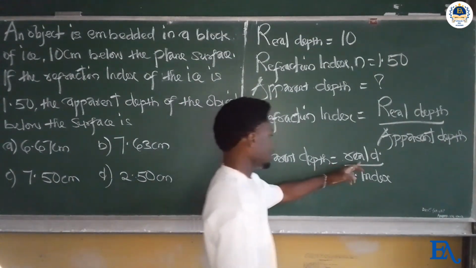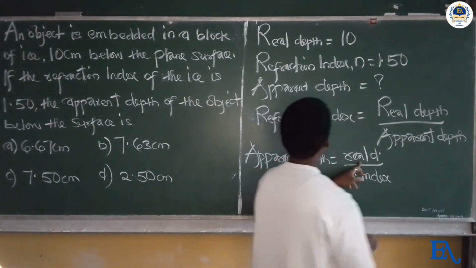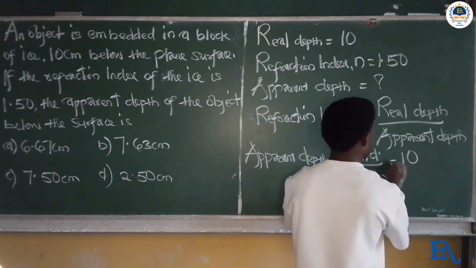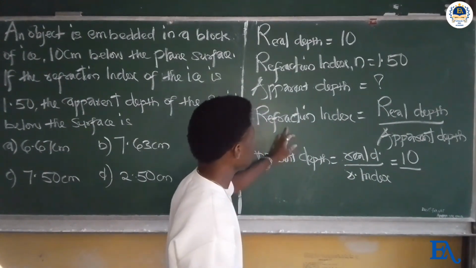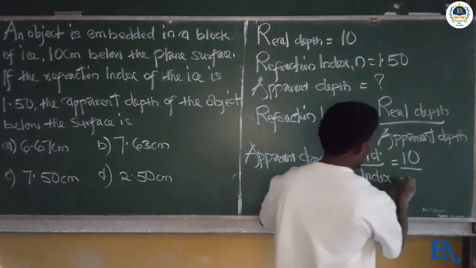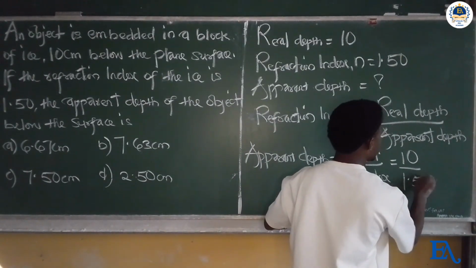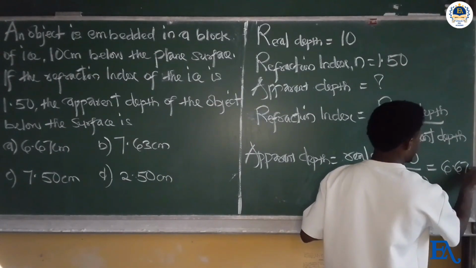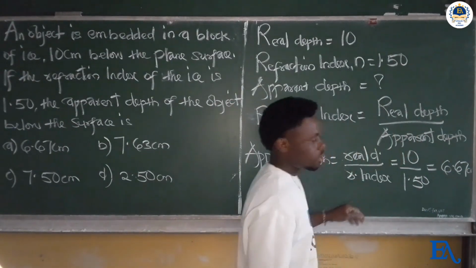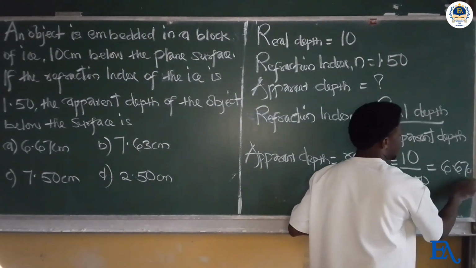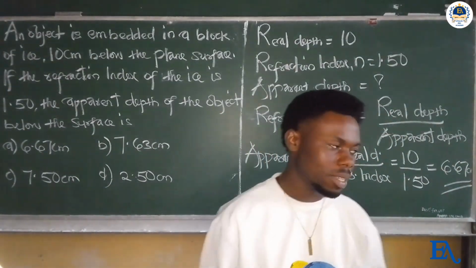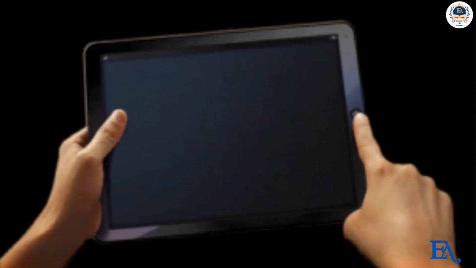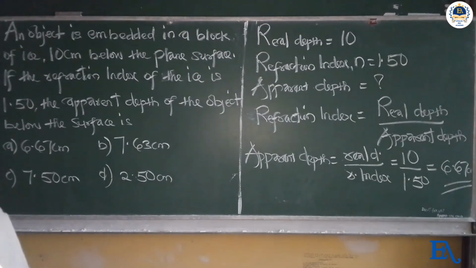So real depth is equal to 10 divided by the refraction index, which is given as 1.50. So 6.67 centimeters. So the correct answer is 6.67 centimeters, and the correct option on the board is option A.